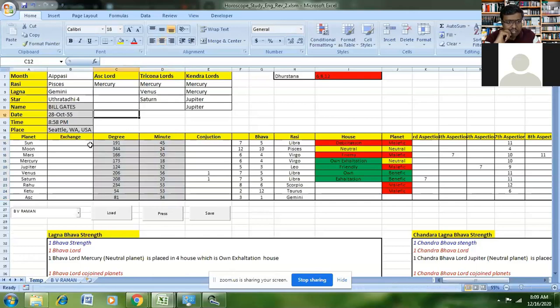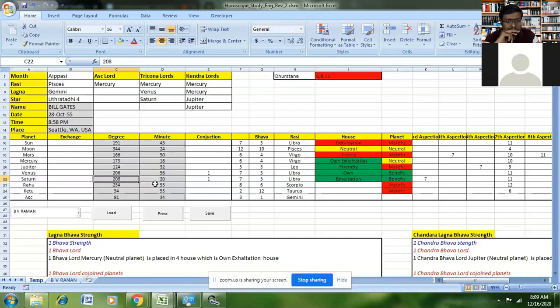The tool also calculates whether there is a mutual exchange happening between planets, and it also detects whether a few planets are pretty close to each other. In this instance, you can see that Venus and Saturn are pretty close to each other, meaning that the degree of Venus is 206 degrees, and the degree of Saturn is 208 degrees.